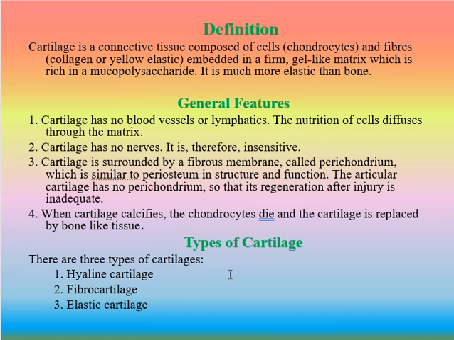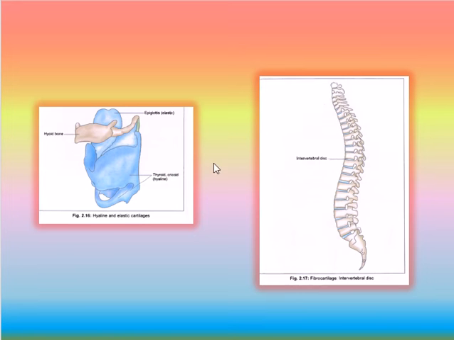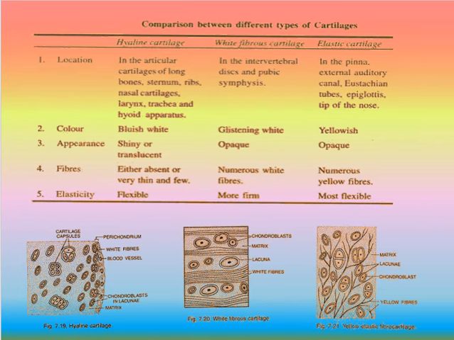Types of cartilage. There are three types of cartilage: hyaline cartilage, fibrocartilage and elastic cartilage. This is a figure showing hyaline and elastic cartilage, fibrocartilage, vertebral disc. Now, comparison between different types of cartilage: hyaline cartilage, white fibrous cartilage and elastic cartilage.